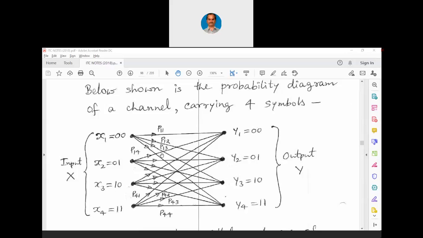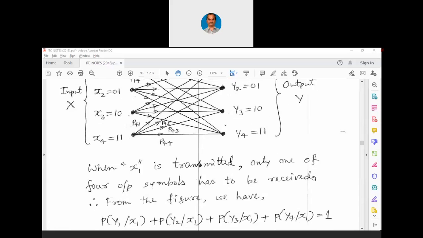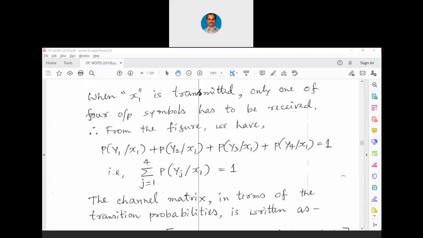Now we can understand the complication. We are having 4 symbols at the transmitter, we will be receiving 4 symbols at the receiver, but we will have totally 16 probabilities, and there will be a relationship between each one of them now, and that will become complicated. When x1 is transmitted, only one of 4 output symbols has to be received. From the figure we have P of y1 slash x1 plus P of y2 slash x1 plus P of y3 slash x1 plus P of y4 slash x1 equals 1.